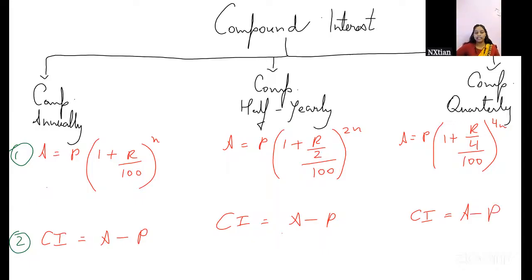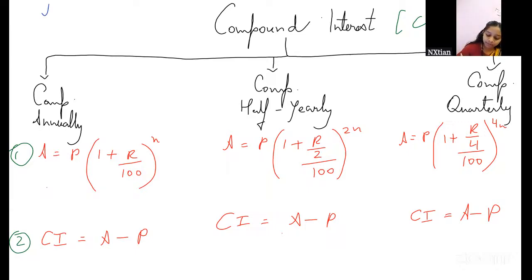After we have the amount, we subtract the principal from it and obtain the compound interest.